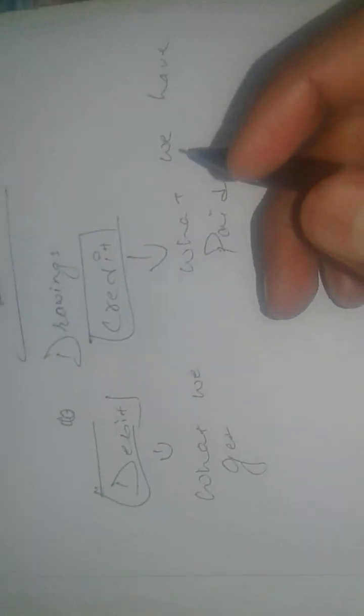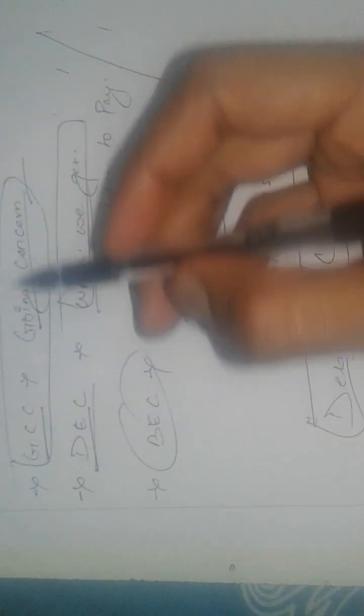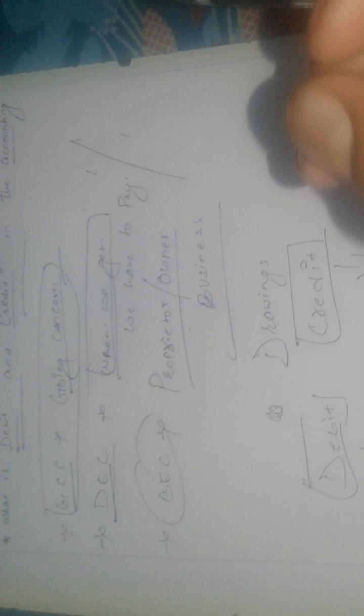So we have to understand what the going concern concept is. In order to understand debit and credit, we have to firstly understand all this, the fundamentals of accounting and all the presumptions which we take in order to record the accounting transactions, right?